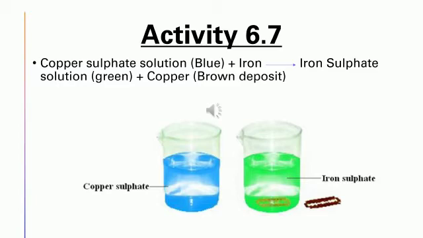And we can write the reaction like this: copper sulfate solution, which is blue in color, reacts with iron. It gives rise to iron sulfate solution, which is green in color, along with the copper, which is a brown deposit. You can see in the picture the shape of the blade that has been deposited, that is a blue brown color, right? So this is about activity 6.7.